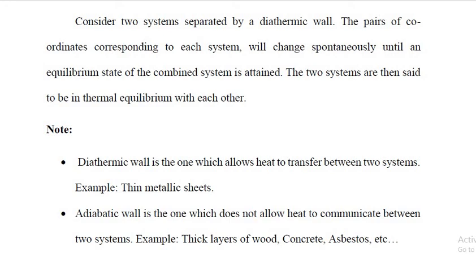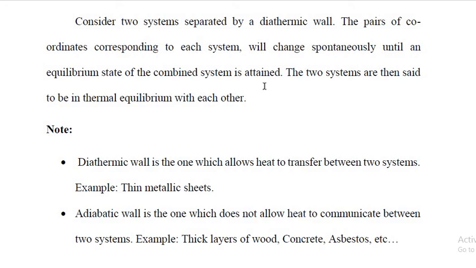So consider two systems separated by a diathermic wall. The pairs of coordinates corresponding to each system will change spontaneously until an equilibrium state of the combined system is attained.